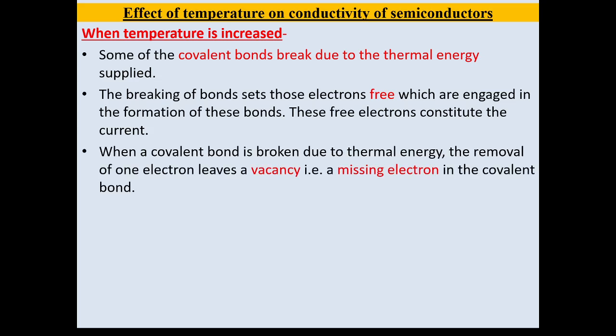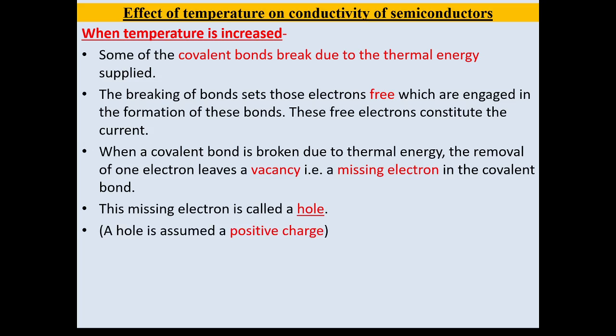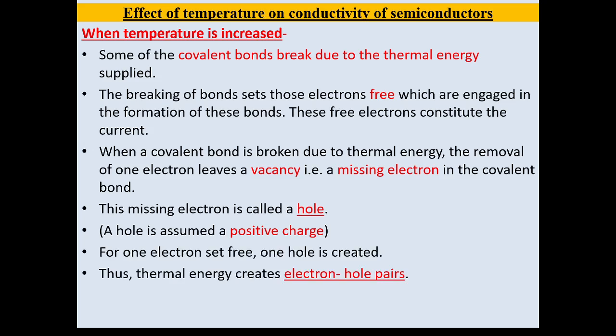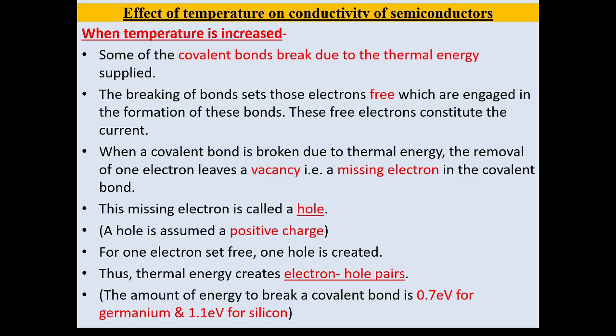Whenever a covalent bond is broken due to thermal energy, one electron becomes free. So in that particular covalent bond, there is a vacancy or missing electron, and such a vacancy or missing electron is called a hole. We know that an electron has negative charge on it, so we can say that a hole is assumed to have a positive charge. So whenever one electron is set free, one hole is created, or we can say that thermal energy creates electron hole pairs.